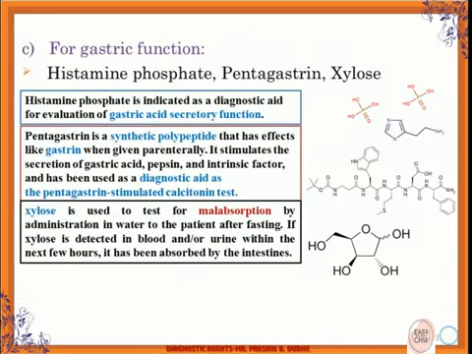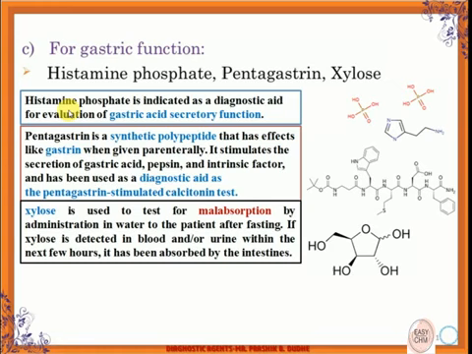Now the third organ is the stomach, where gastric function is checked. Specific agents like histamine phosphate, pentagastrin, and xylose are used. Number one, histamine phosphate, is indicated as a diagnostic aid for evaluation of gastric acid secretory function.